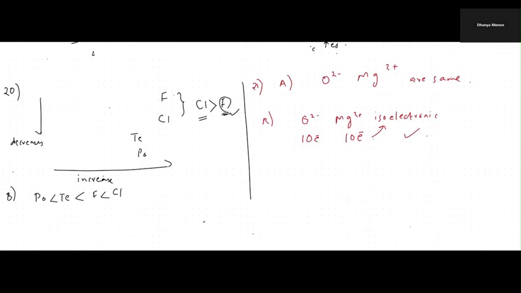First, let's check whether the first statement is correct or not. The ionic radii of O2 minus and Mg2 plus are the same. So I'm writing it over here.